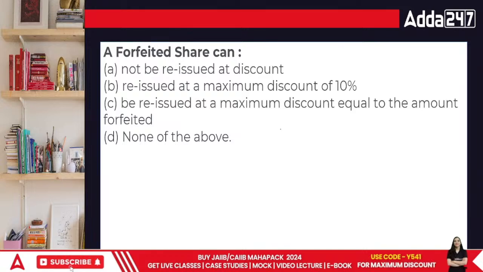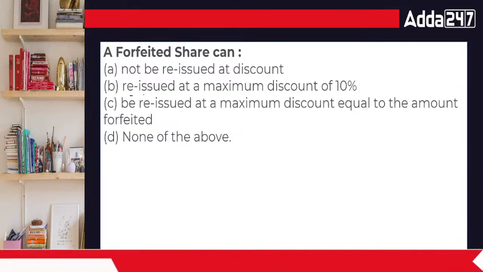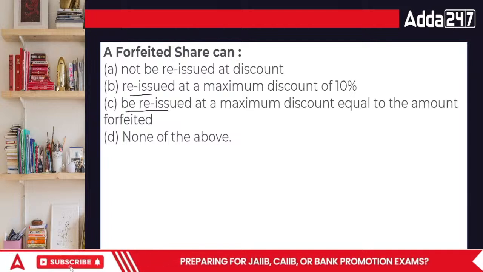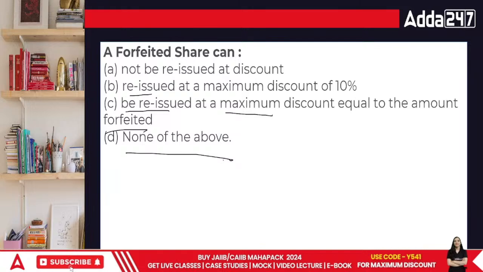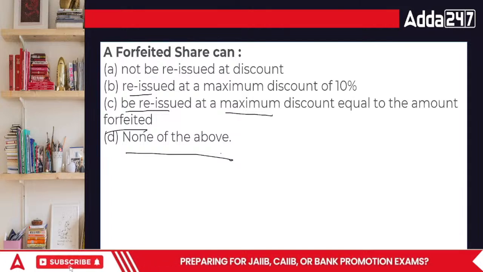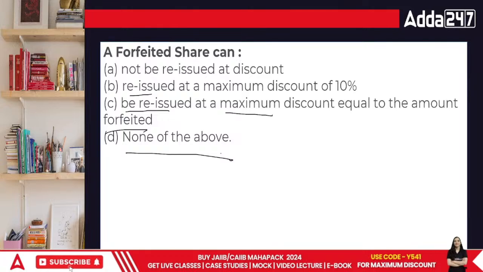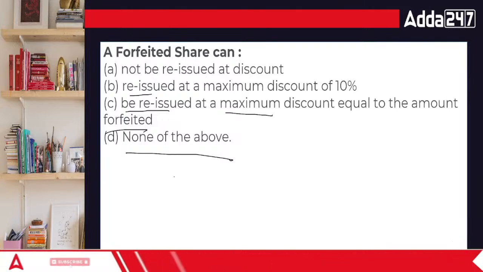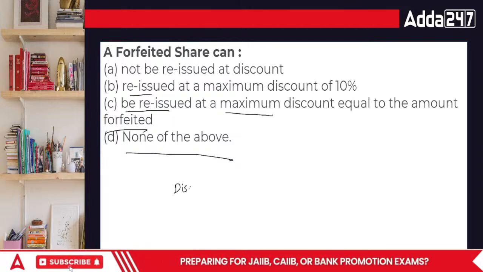What do you mean by forfeited shares, everyone? The options are: not be reissued at a discount, reissued at a maximum discount of 10%, reissued at a maximum discount equal to forfeiture, or none of the above. As per Companies Act 2013, no company is allowed to issue shares at a discount.